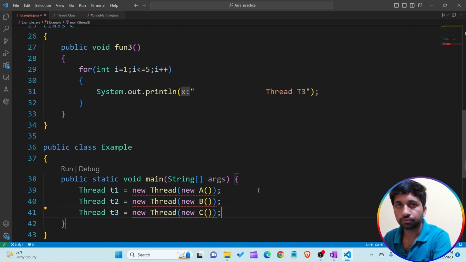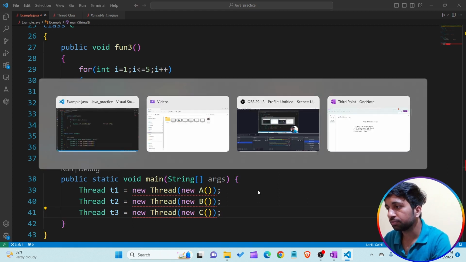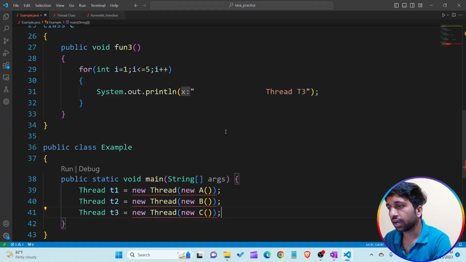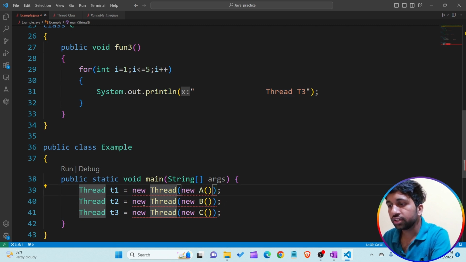So I'm passing the object of class A, class B, class C into the constructor of a thread. For attaching the code to the thread, the third point is attaching code to the thread. So for attaching the code, I have to pass the object of the particular class into the constructor of the thread class. Okay, so there is an error.